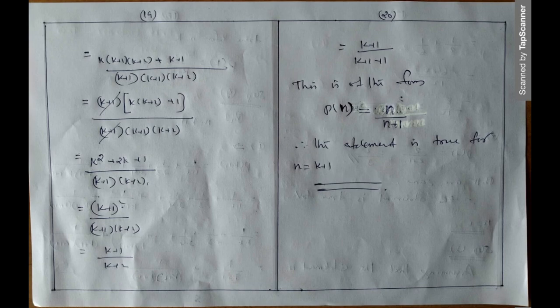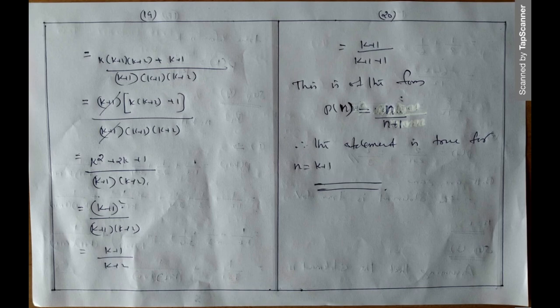Say 99, n is equal to 99, n is equal to 98, n is equal to 250. Generally n is equal to k. That is your assumption that this is true for n is equal to 2500 or n is equal to 938. Any number, that is your choice. For example, or for generalization, we are keeping this number as k.